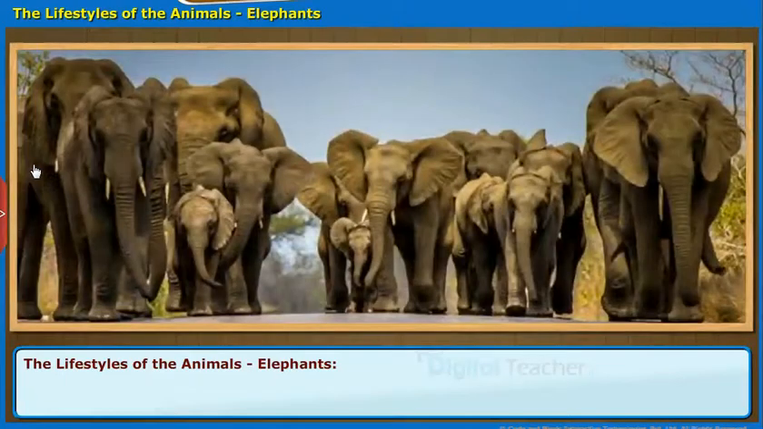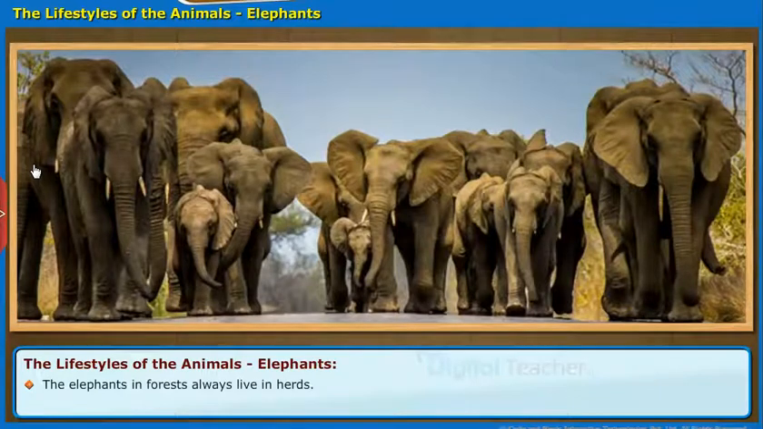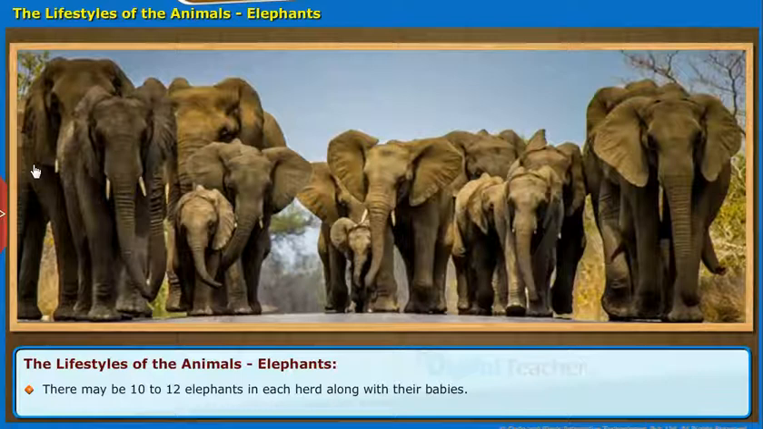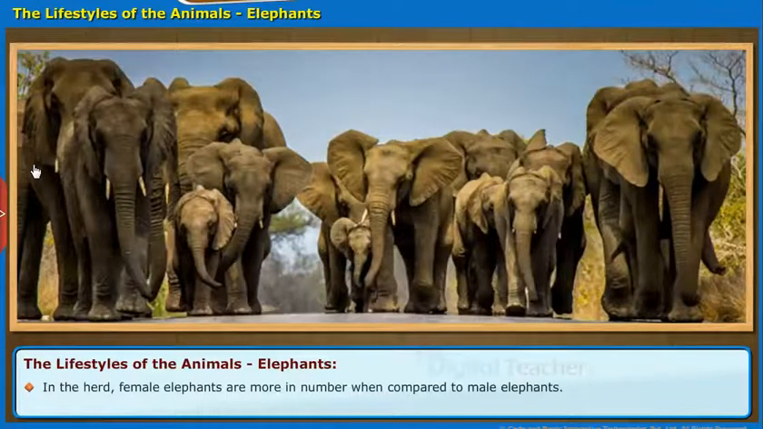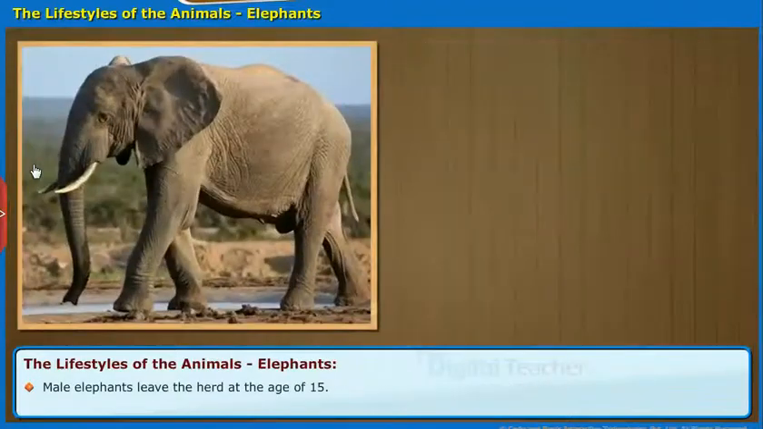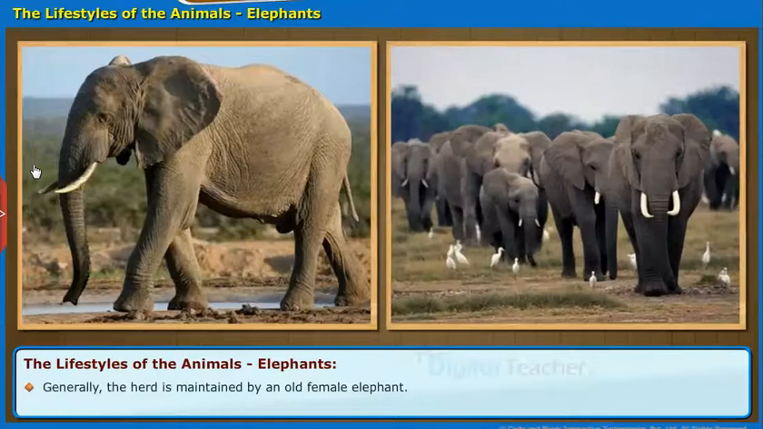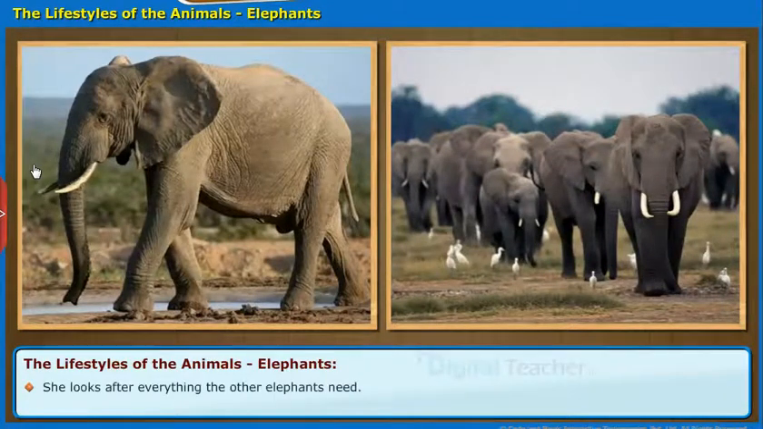Here, let us know the lifestyle of elephants. The elephants in forests always live in herds. There may be 10 to 12 elephants in each herd along with their babies. In the herd, female elephants are more in number when compared to male elephants. Male elephants leave the herd at the age of 15. Generally, the herd is maintained by an old female elephant. She looks after anything the other elephants need.